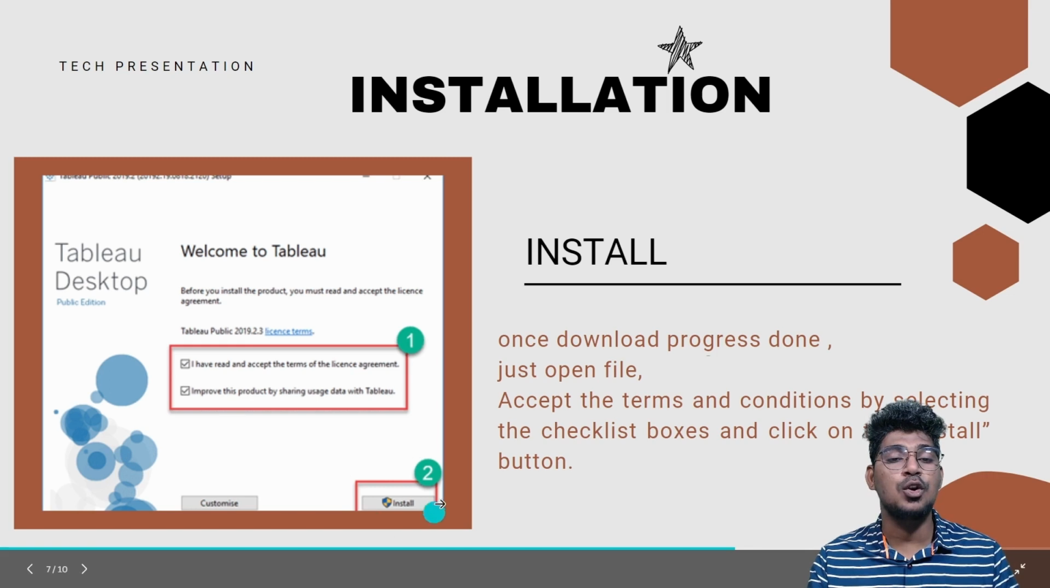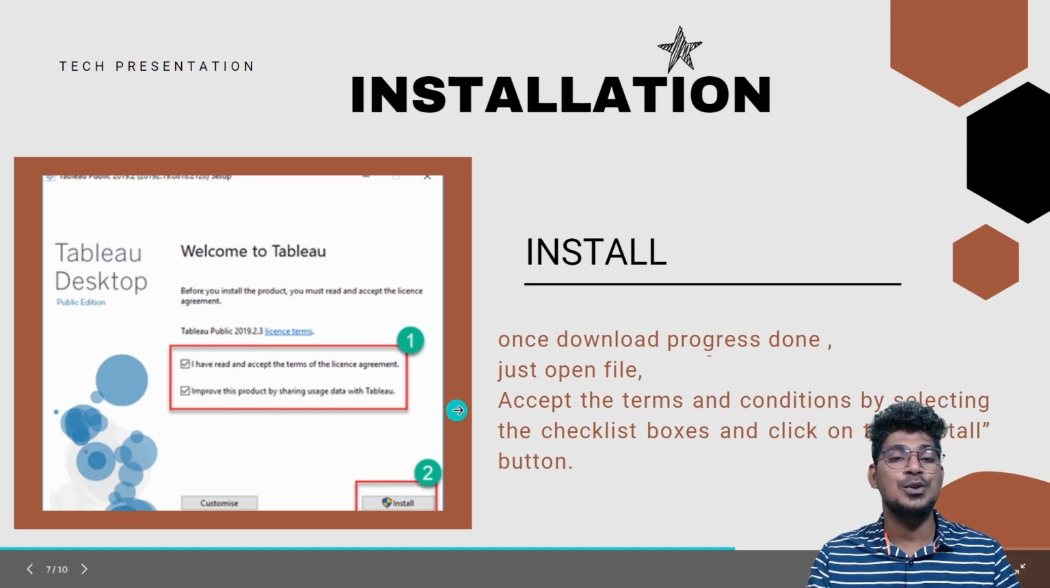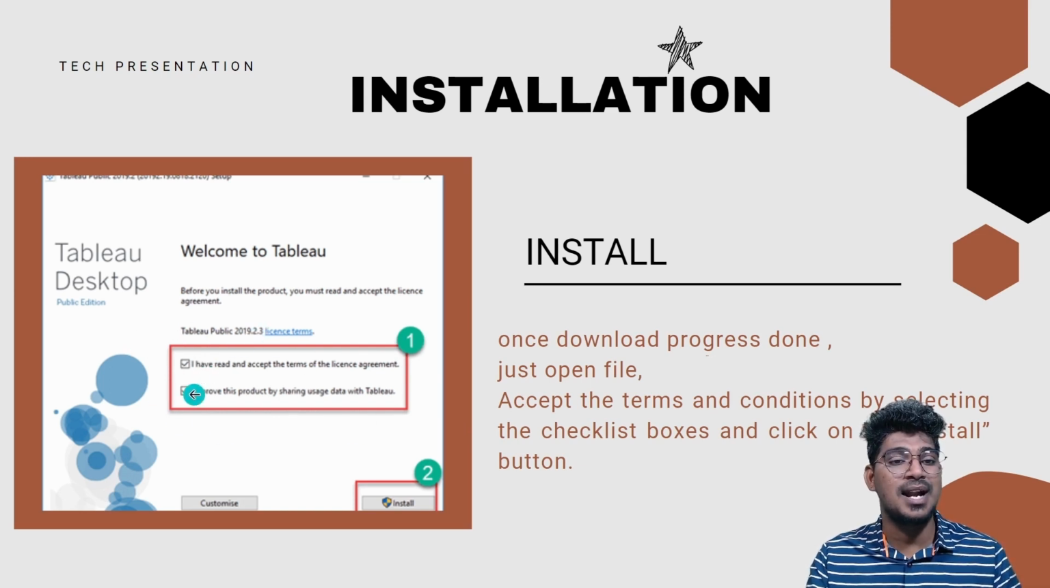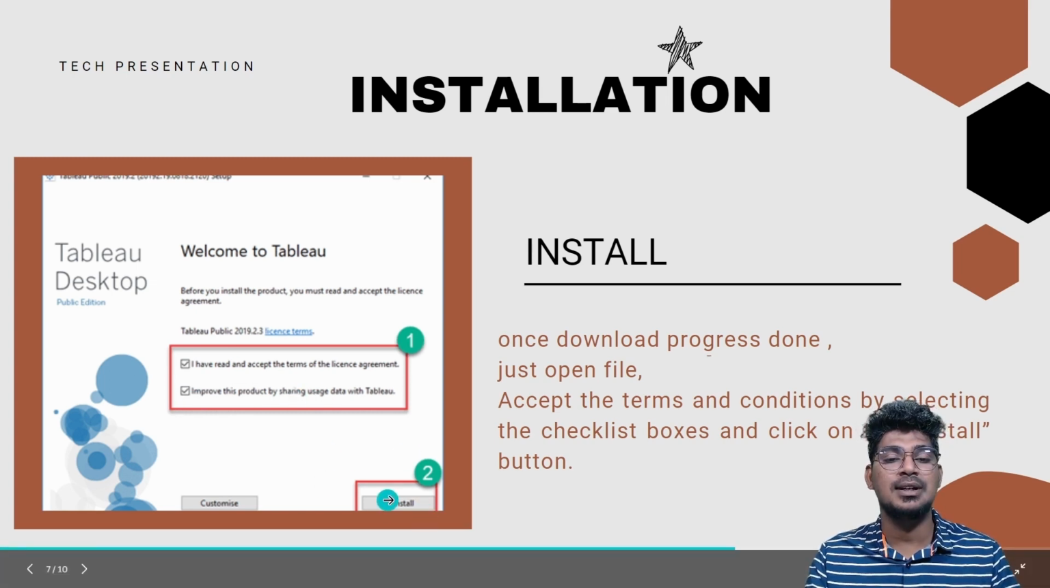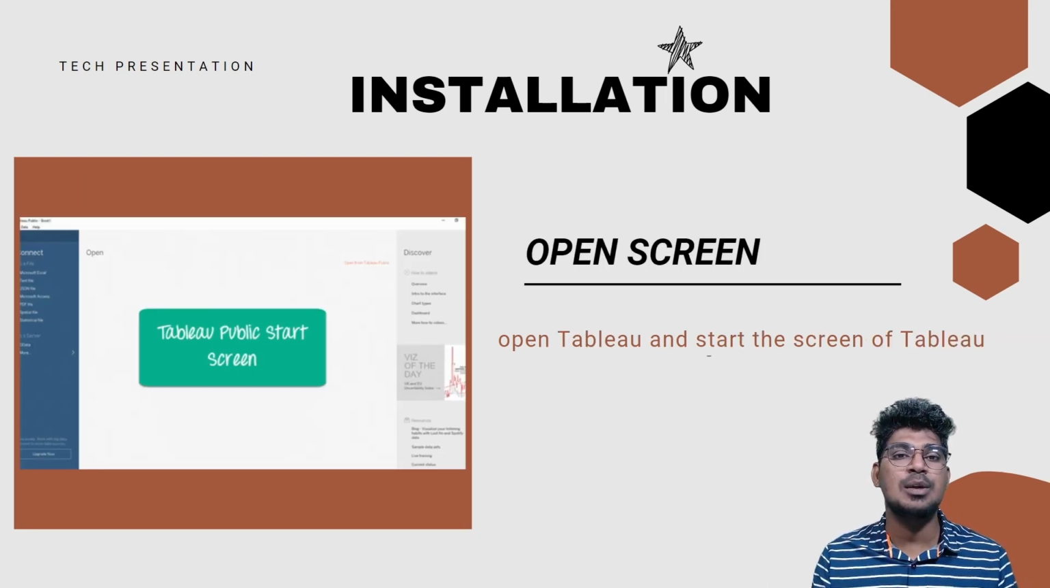After that, you have to click the install button. So these things are going to be installed in your system. First, you have to click that checklist one by one, because that is accepting the terms and conditions of installing Tableau in your system. So just click here. After that, you have to click this installation. Once you click that, it is installed properly.